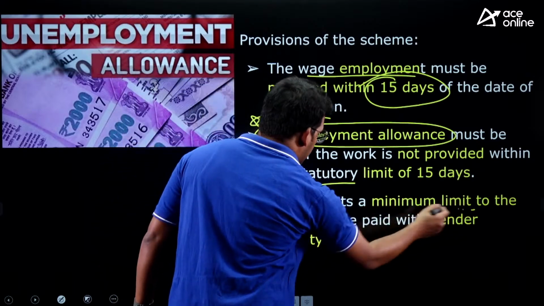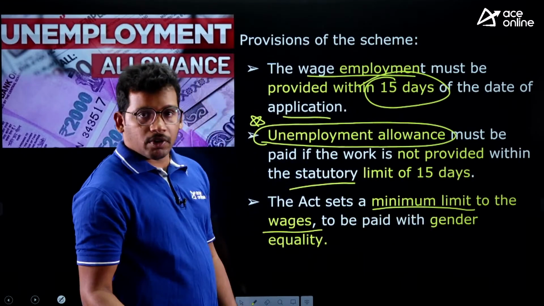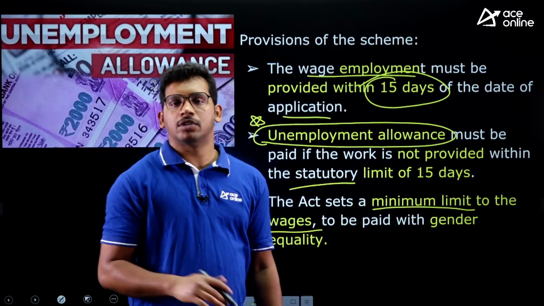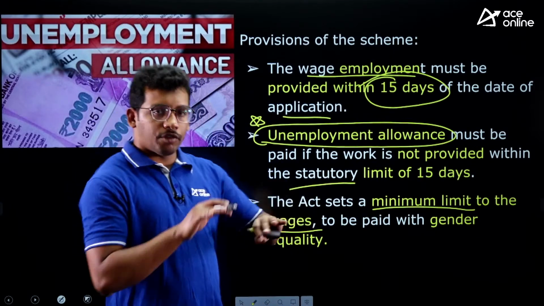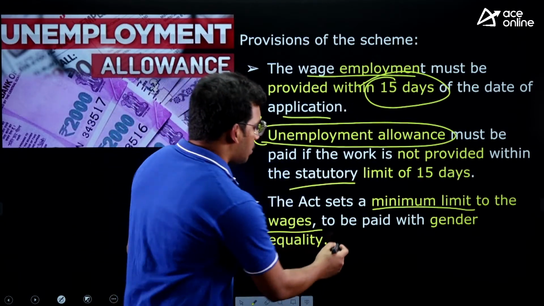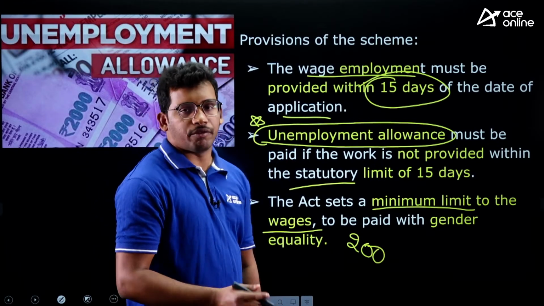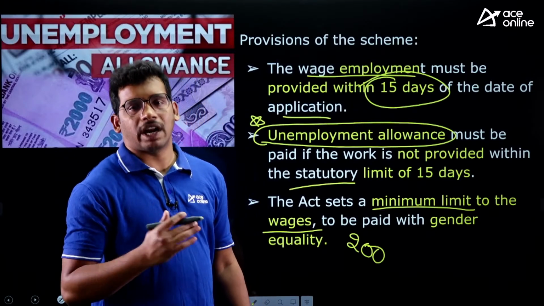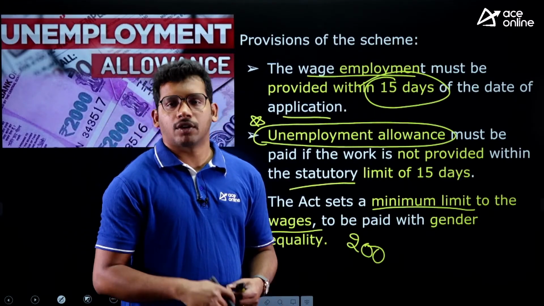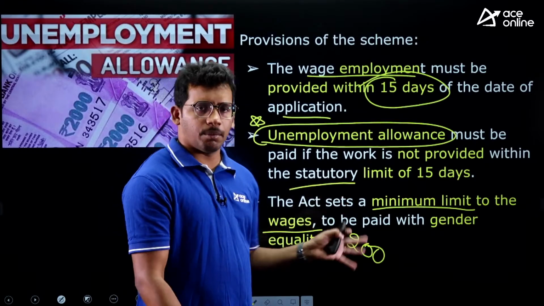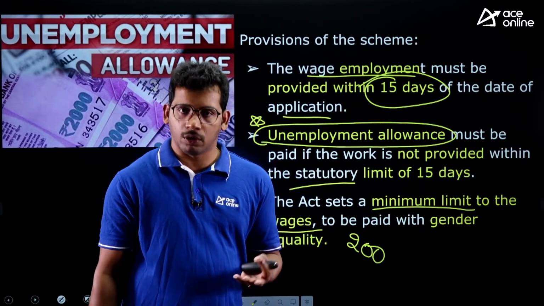The Act sets a minimum limit to wages. So many people will give only 100 rupees, 50 rupees. No, we are not going to accept it. We are going to set a minimum wage limit, that is at least 200 has to be given per day for certain types of work. There are certain criteria of work, like working in reservoirs, creation, agriculture, feeds. There are many other things which the government may take care of in rural areas.